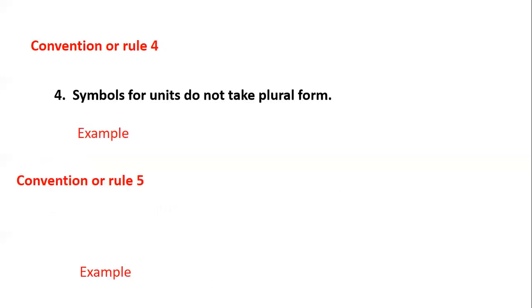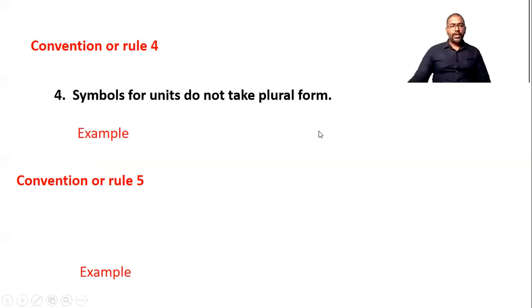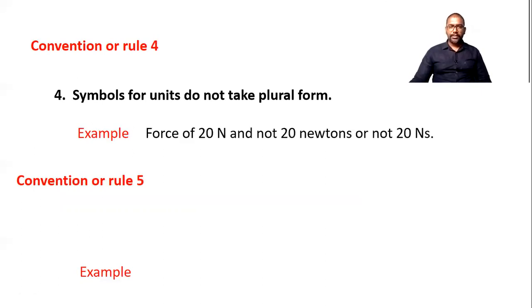Now rule number four. Symbol for unit does not take plural form. Means always the unit we have to write in singular form. For example here, force is 20 N. You cannot write 20 Ns. Always in singular form. Do not take plural. Similarly, when we are measuring length, if it is 1 meter or 20 meter or 30 meter, always meter, not meters, that you remember.